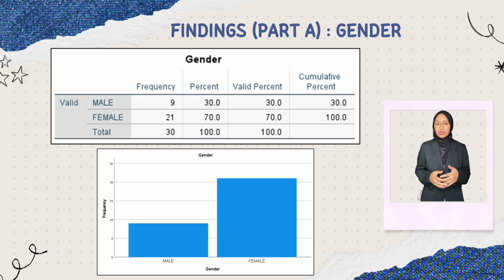From the bar chart given, the x-axis shows the gender categories, which are male and female, and the y-axis shows the frequencies, or the number of respondents. The bar for male respondents reaches a frequency of 9, and for female respondents reaches a frequency of 21. There are noticeably more female respondents than male respondents, as the bar chart makes evident.